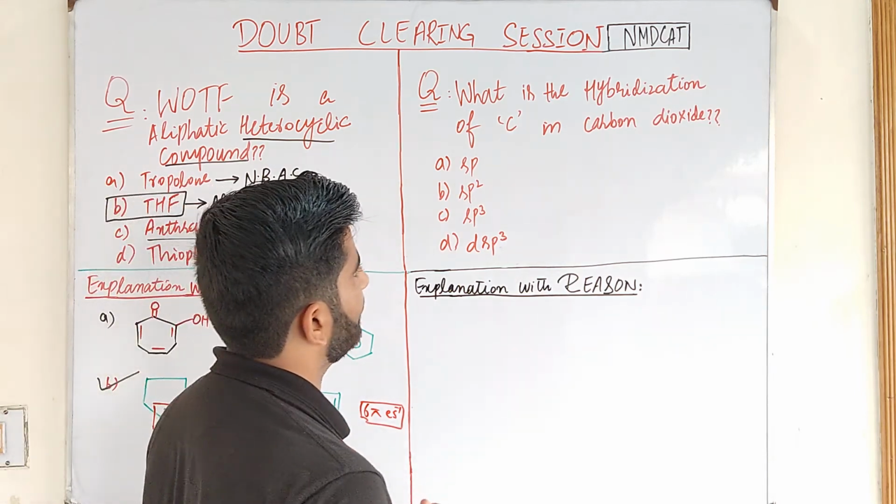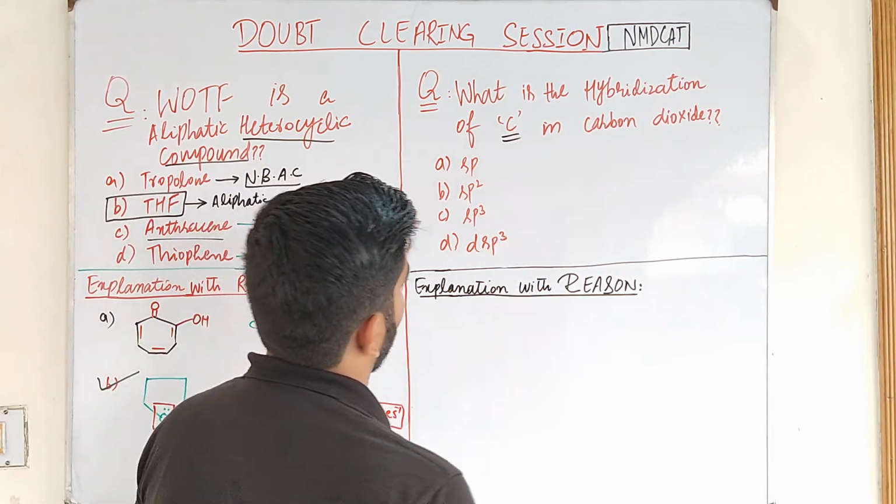Next question is, what is the hybridization of carbon in carbon dioxide?